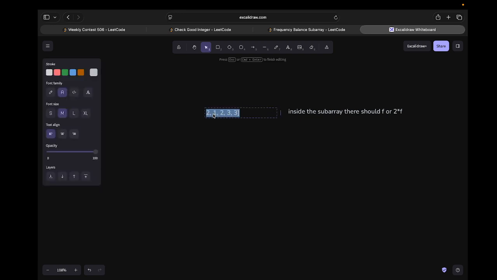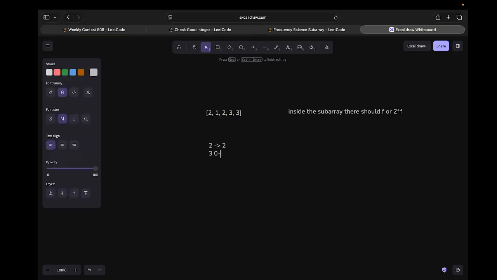And here is why this is part of the answer: 2 occurs 2 times, 3 occurs 2 times, and 1 occurs 1 time. So 3 and 2 have the same frequency, which means we have only two distinct frequencies, 1 and 2. If we consider the first frequency as f equal to 1, then we also have 2 into f, which is equal to 2.